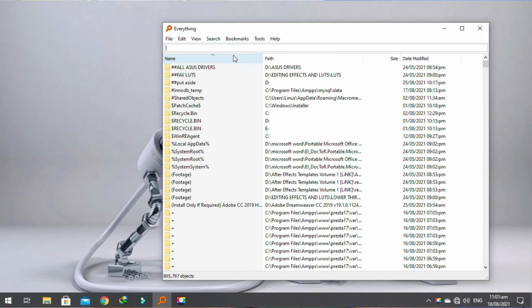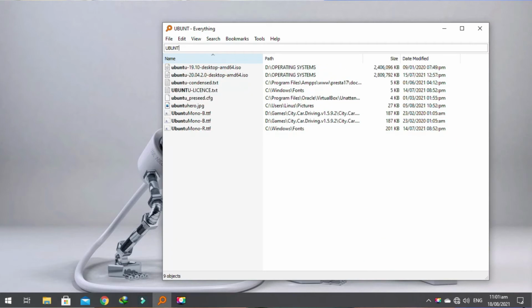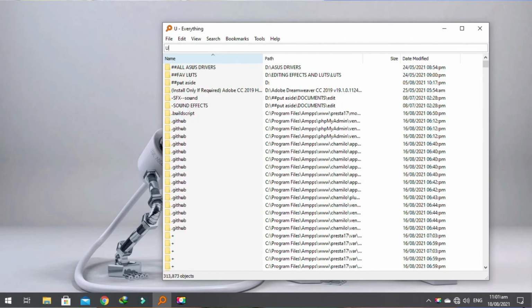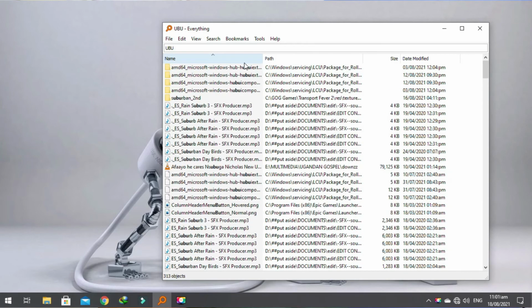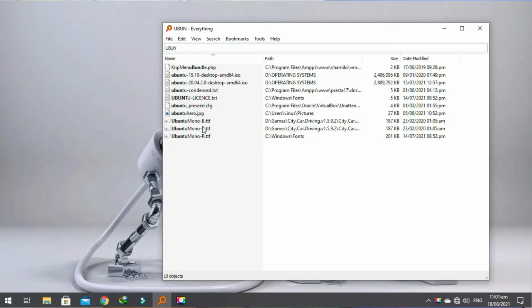It's something that I think searches before you even finish typing the word. Let me give you a quick example. If I search the word Ubuntu, by the time I am done typing it, it's already there. I just search UBU. Every letter that I type in brings in different search results. So it is that fast.